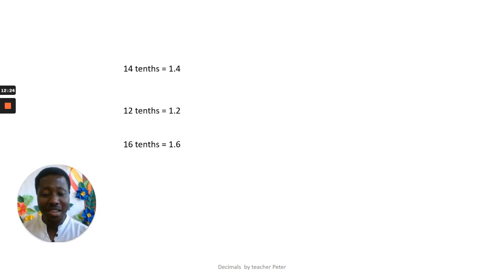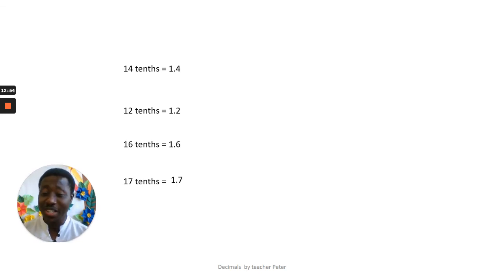Right? Tell me the next one. Look at this one. Tell me. 1 7 tenths, yes, is equal to 1.7. Very good. So look at the pattern. 1 4 tenths, 1.4. 1 2 tenths, 1.2. 1 6 tenths, 1.6. 1 7 tenths is equal to 1.7.